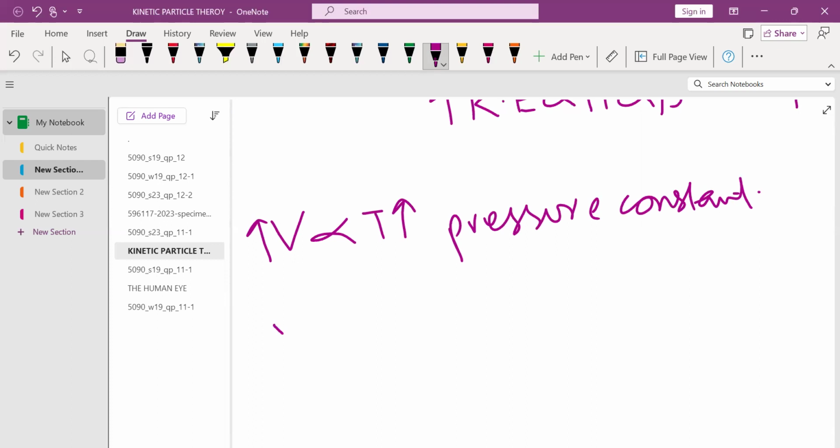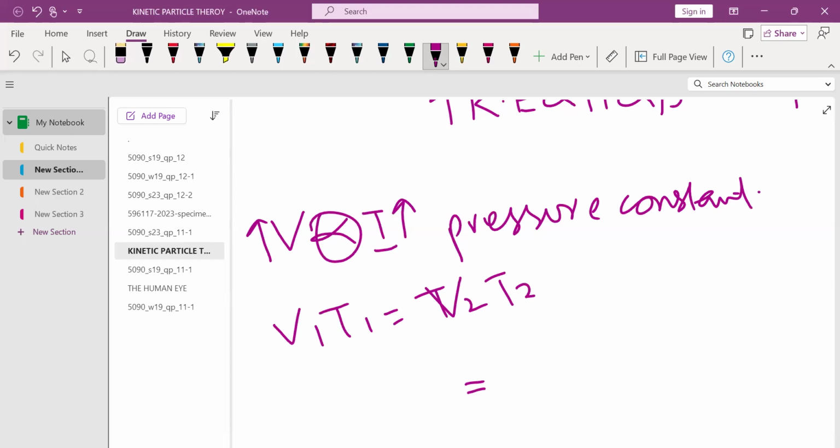So here we come up with the formula V1 divided by T1 equals V2 divided by T2. We came up with this formula like this: when the proportionality sign is removed, an equals sign comes here.